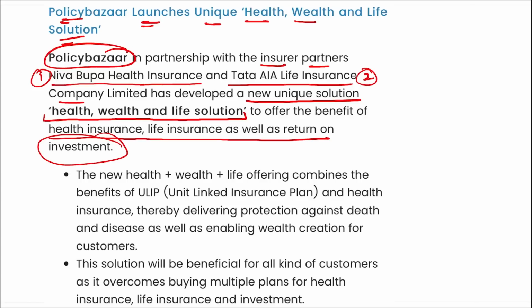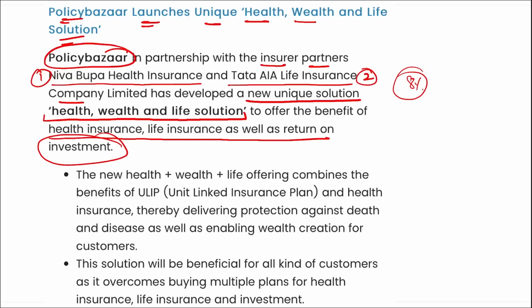Now this will offer various attractive plans and this solution will be beneficial for all kinds of customers as it overcomes buying multiple plans for health insurance, life insurance and investment. Here you will see that it will provide wealth creation where the funds will grow at 8% interest.